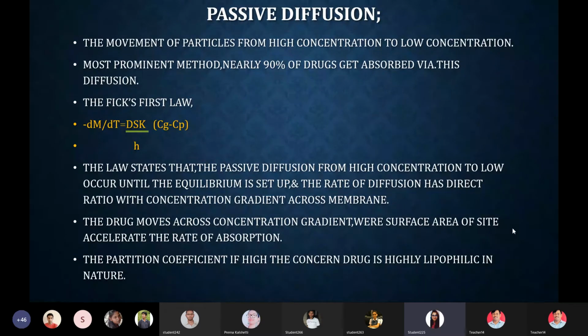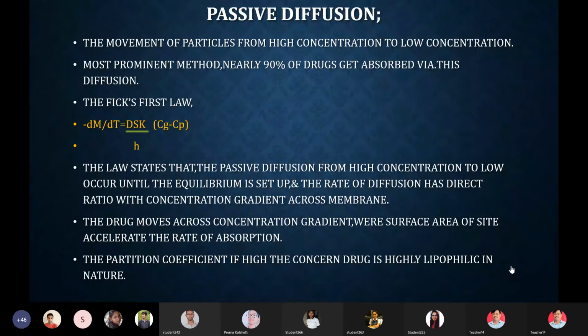Now, how does this equation come about? According to the Noyes-Whitney equation, the rate of diffusion depends on the concentration gradient. The rate of diffusion, or the movement of a molecule from one side to the other, is directly proportional to its concentration gradient.